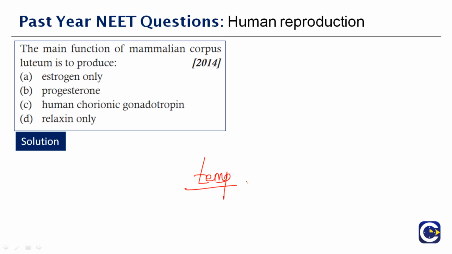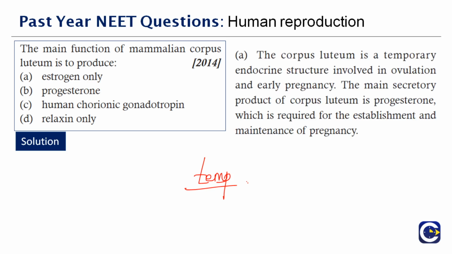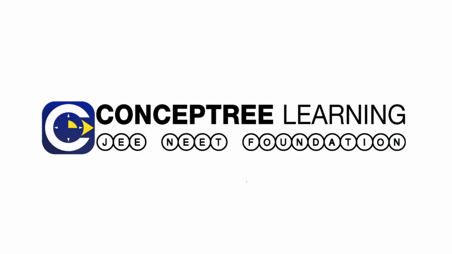Therefore, it is associated with the female reproductive system, I mean, female sex hormones. What are the two female sex hormones that we know? Progesterone and estrogen. So the right answer to this question is option A, estrogen only.